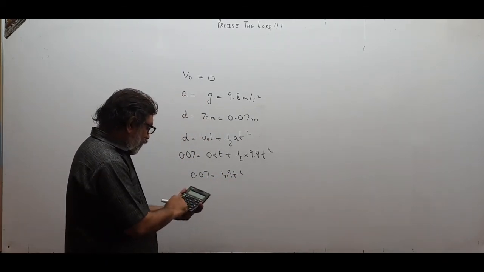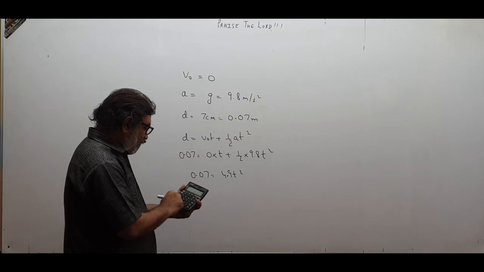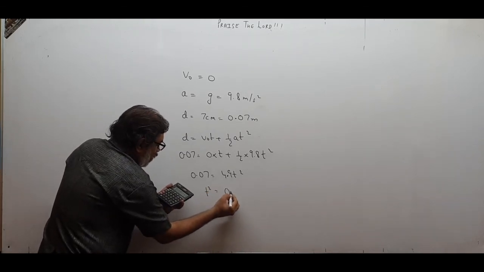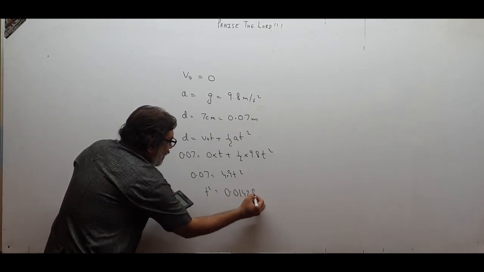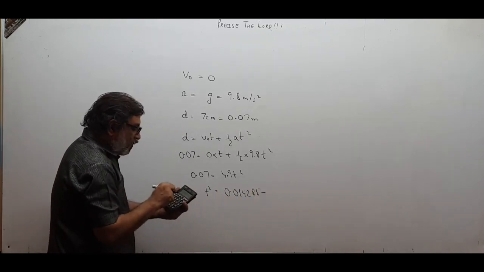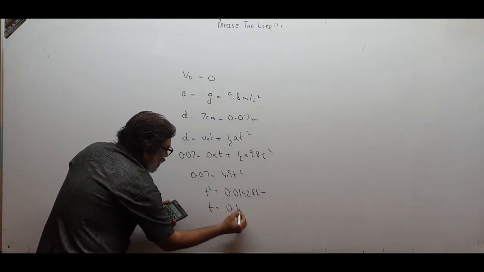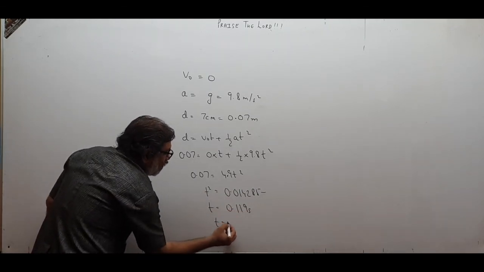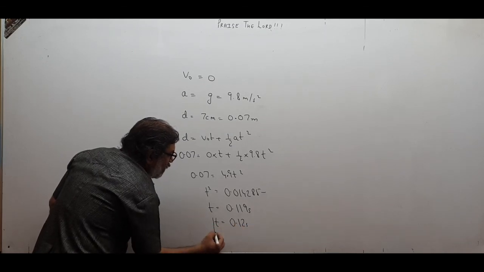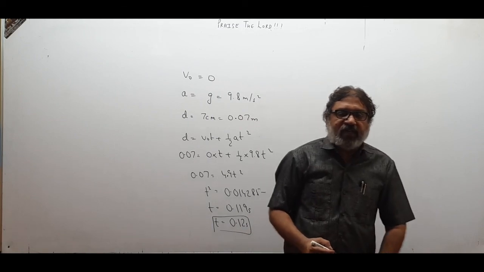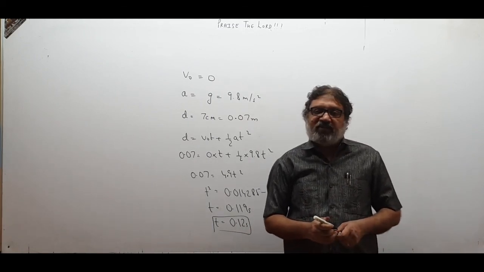See, 0.07 divided by 4.9, so T square is coming out to be 0.01428, and then the square root is coming out to be 0.119 seconds, or approximately 0.12 seconds. So what is my reaction time, children? 0.12 seconds. In 0.12 seconds I will be able to apply the brakes. That is my reaction time.